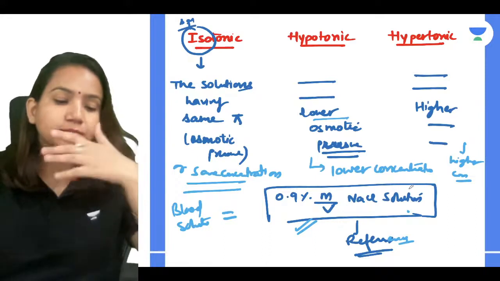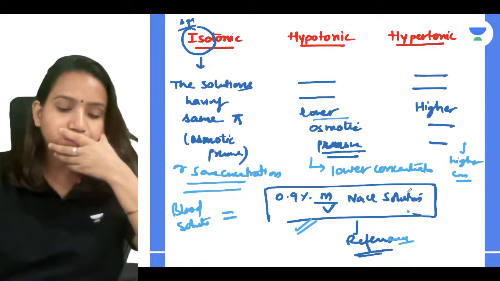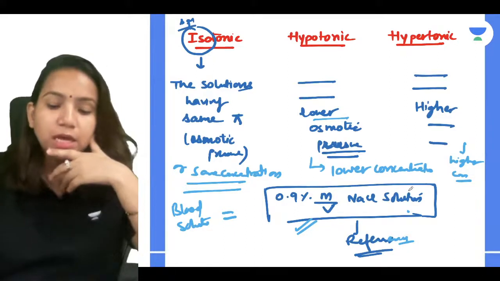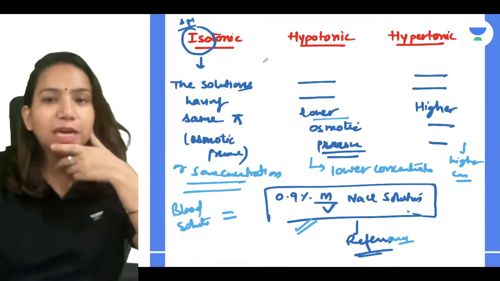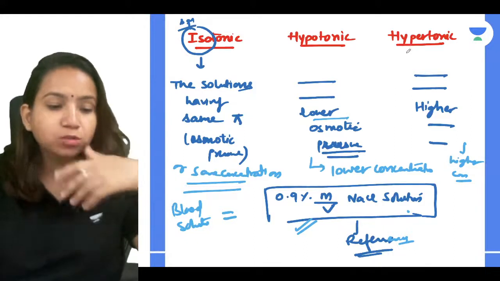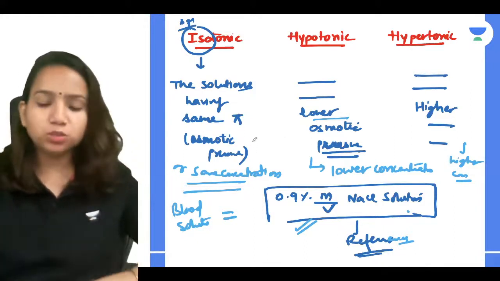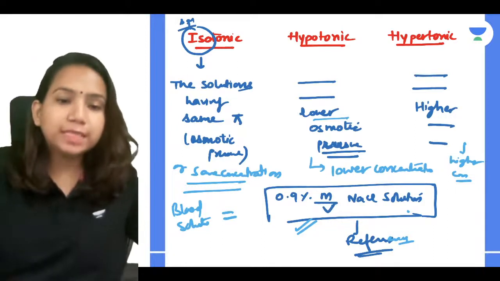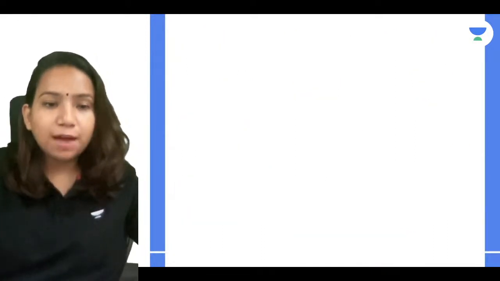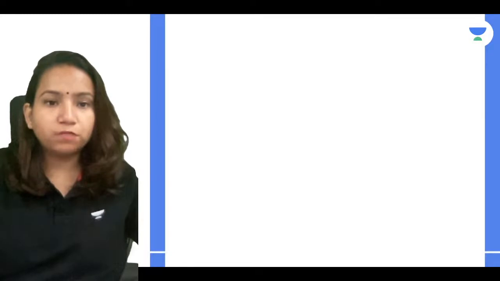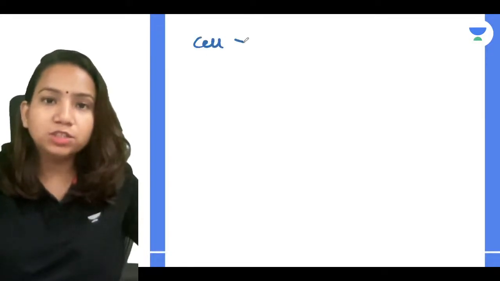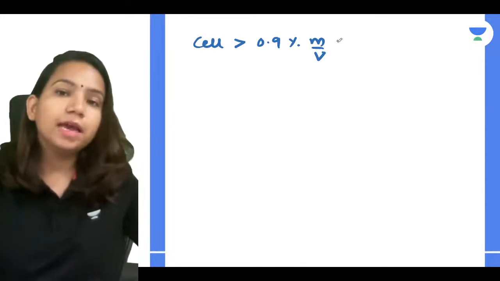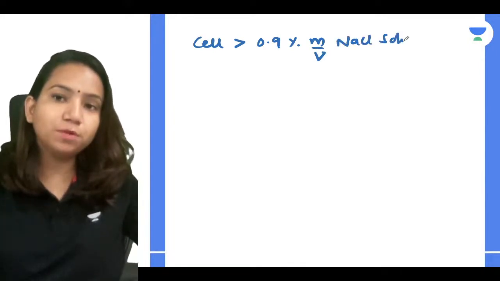Yes. I hope this point is clear, everyone understood this. So this is the basic information about isotonic, hypotonic and hypertonic solution. If you keep a cell in an isotonic solution, there will be no change to the cell. But if there is a cell which has a concentration more than the 0.9% M by V NaCl solution, what is going to happen?